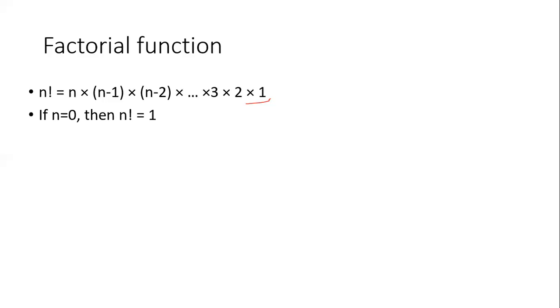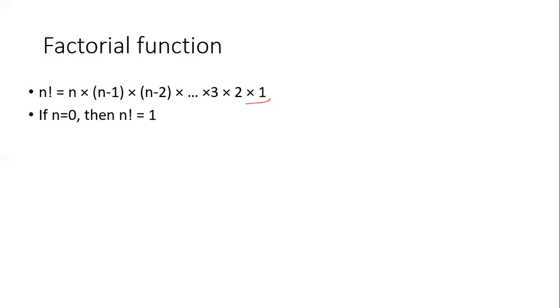A good example of a recursive function is the factorial function, isn't it? We used to calculate n factorial, 3 factorial, 4 factorial. An n factorial can be computed as n into n minus 1 into n minus 2 up to 1. By multiplying these, we get n factorial. This is what the mathematical formula says. There's another important relationship to note here.